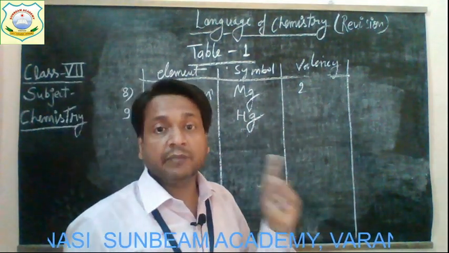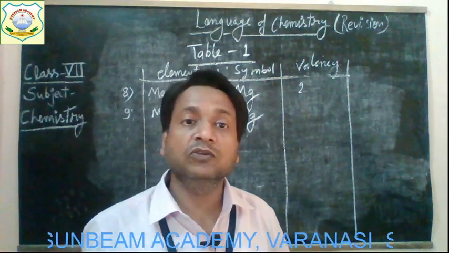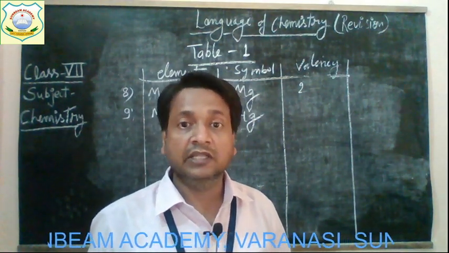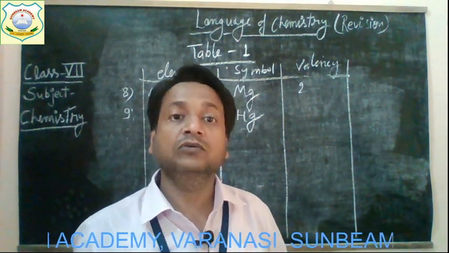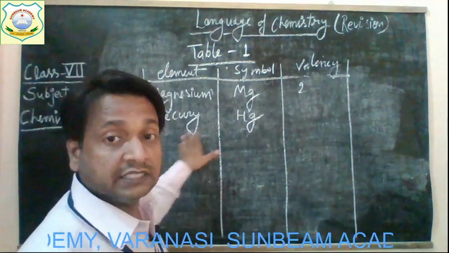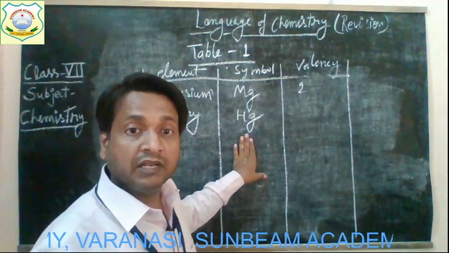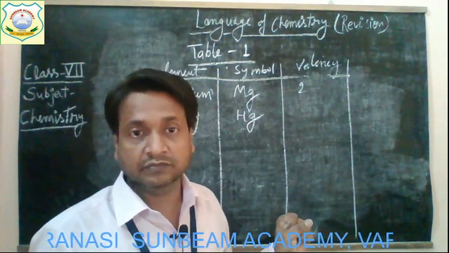In some of the elements, their English names are not used to denote their symbol. Their Latin name, get it, is used to denote their symbol. So in case of mercury, this Hg is the symbol taken from its Latin name, not from its English name.